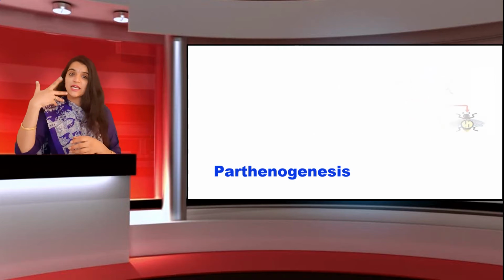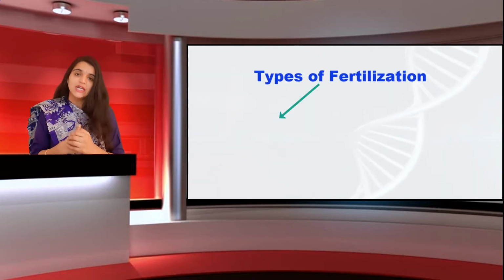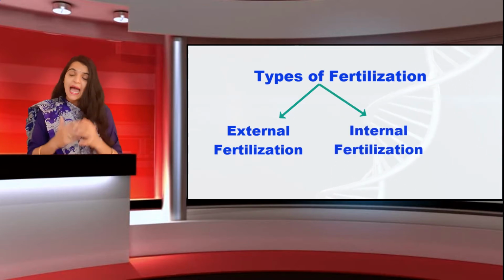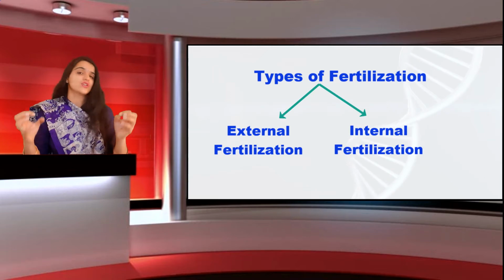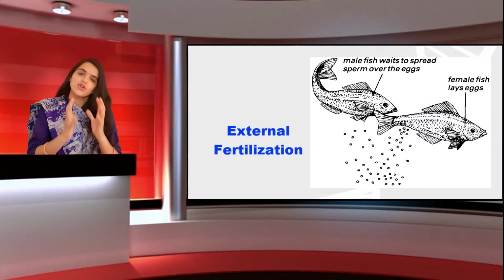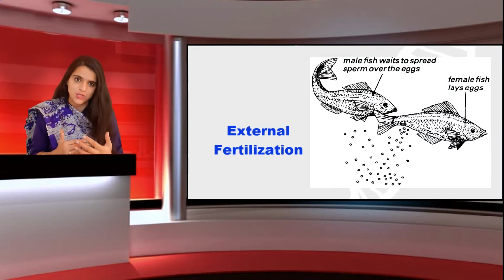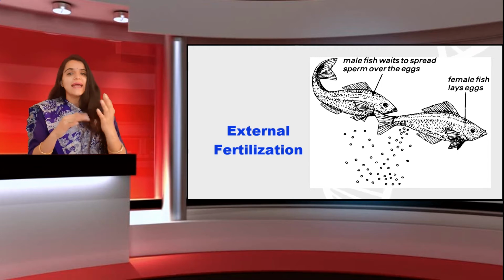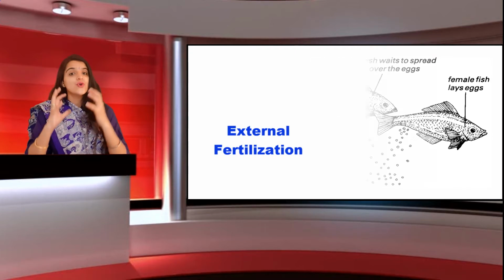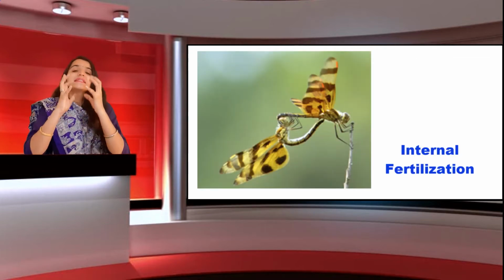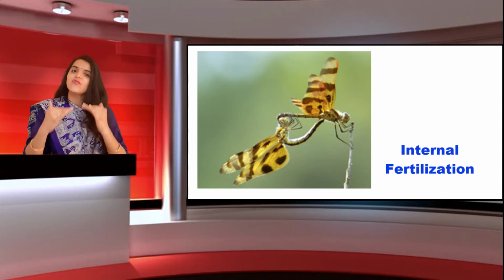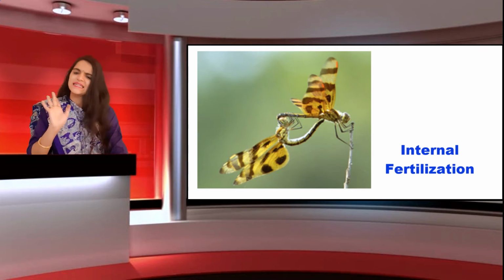The next point is that there are 2 types of fertilization. The one is external fertilization and the other one is internal fertilization. As its name suggests, fertilization is fusion of gametes, right? External fertilization means when the fusion of gametes takes place outside the parent body. Whereas when the fusion of gametes takes place inside the female body, that is called internal fertilization, students. I hope this is clear, the easy one.